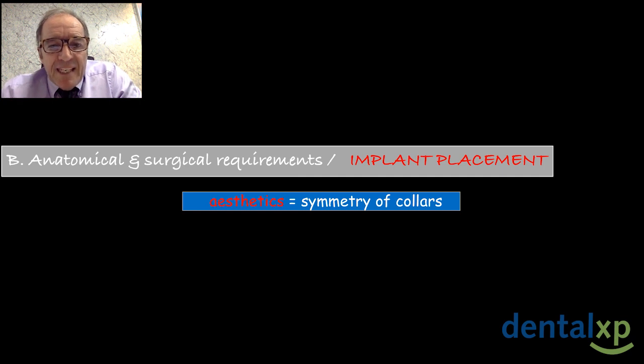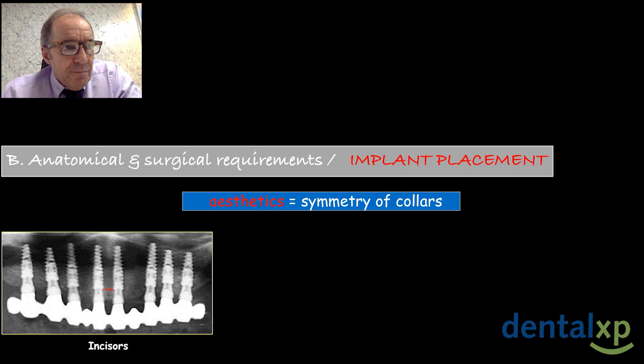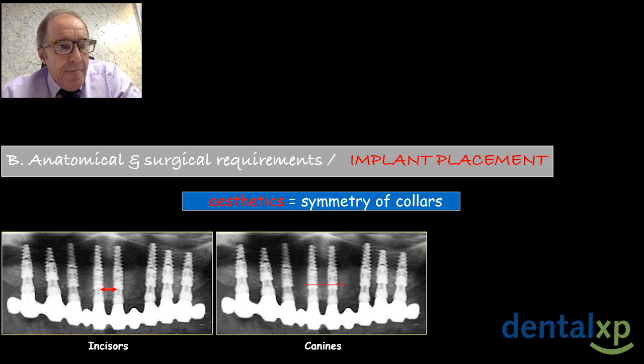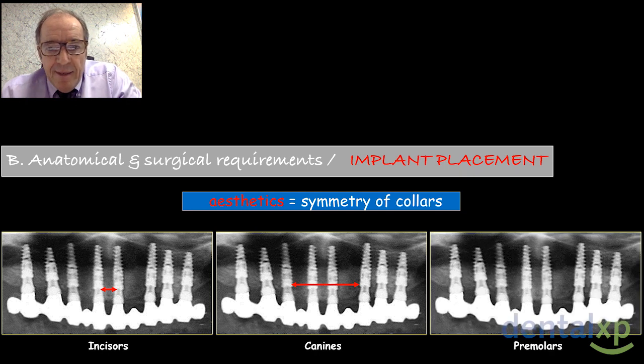If you want to obtain aesthetic, we need to obtain symmetry of the collar. You need to place the two incisors in a symmetrical way with the same depth. The same for the canine and the same for the premolar. It's very easy to achieve the aesthetic.